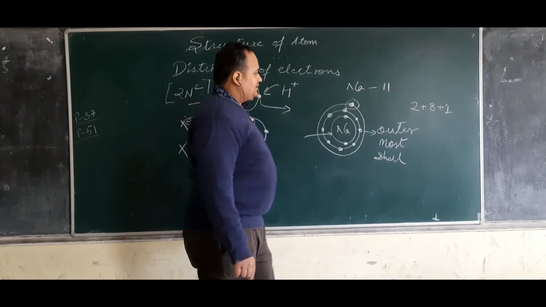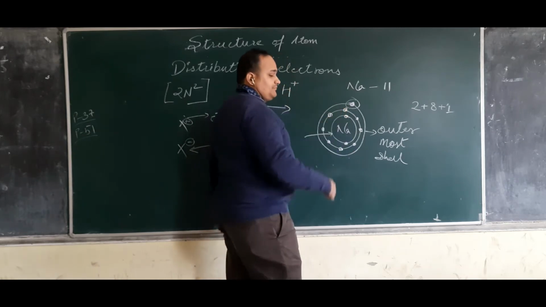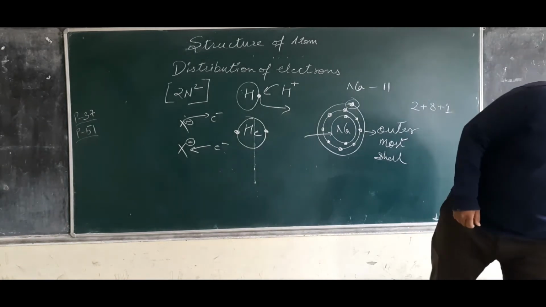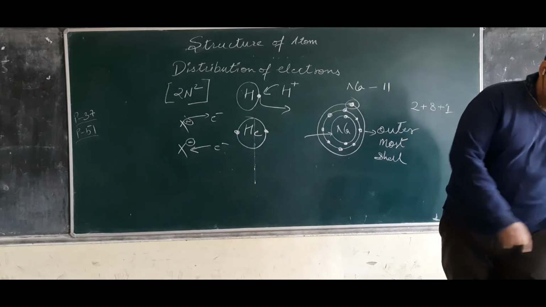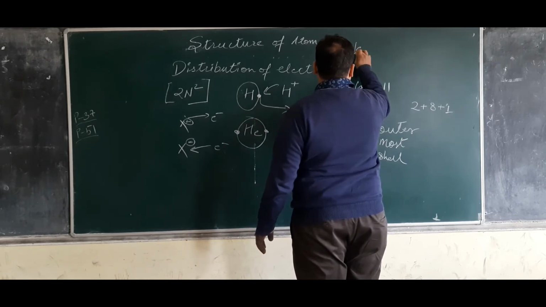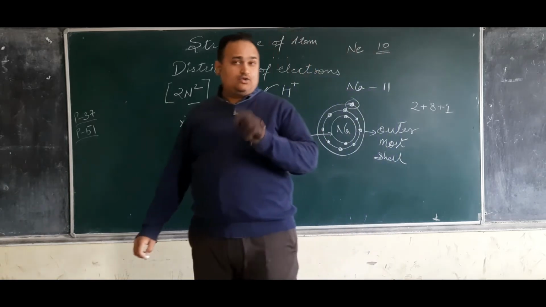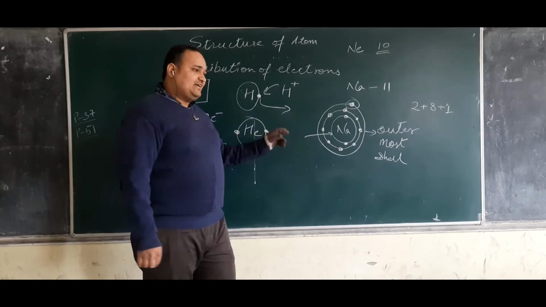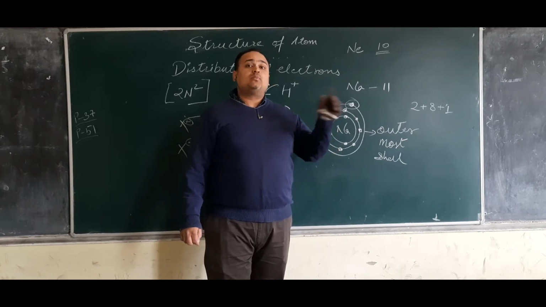Okay, so if I talk about sodium, just before sodium we have neon. The atomic number of neon gas is 10, and neon is a noble gas. It does not react with anything. So what these elements try to do is, they try to achieve the noble gas behavior.